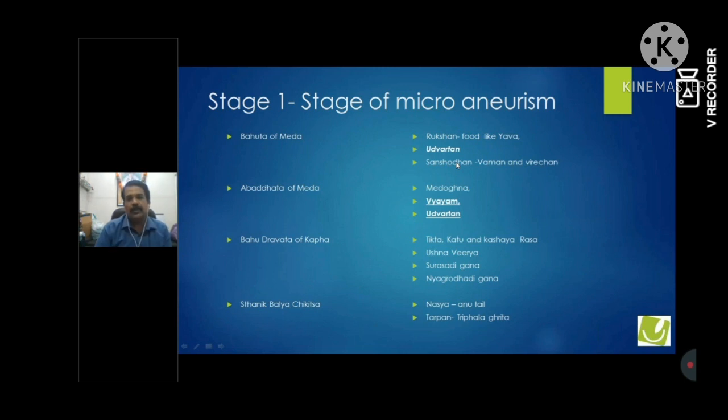For Virechan you can use Aragvadh or similar Mrudu Virechak Dravya. So this is basically how you can treat the Bahuta of Meda. Similarly, for Abadhata of Meda, you can use Medogna Dravya like Surasadi Gana.